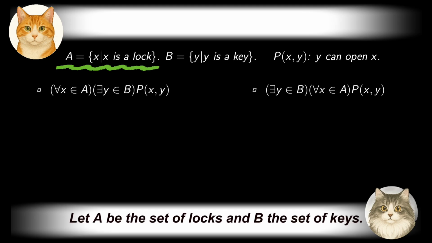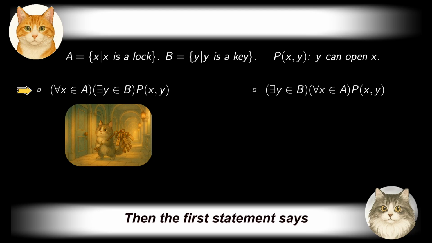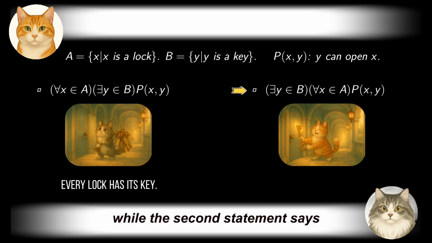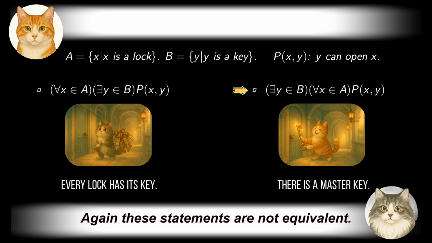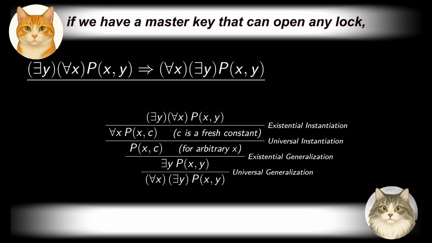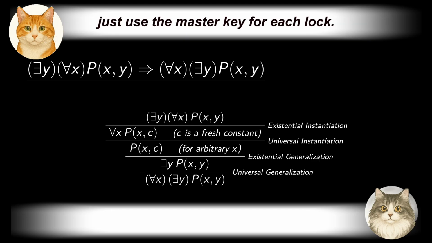Let A be the set of locks and B the set of keys. Let P(x,y) mean y opens x. Then the first statement says, every lock has its own key, while the second statement says, there is a master key that opens every lock. Again, these statements are not equivalent. Needless to say, if we have a master key that can open any lock, then each lock has a key. Just use the master key for each lock.